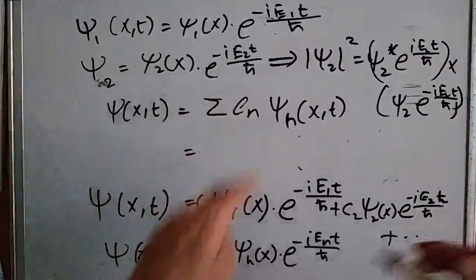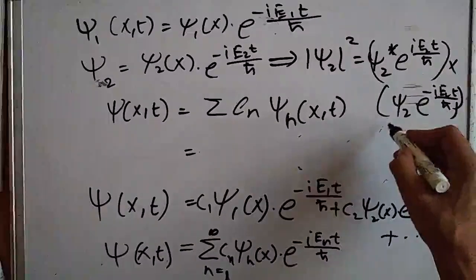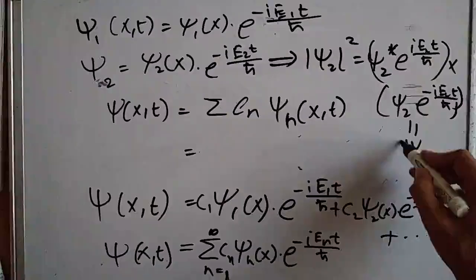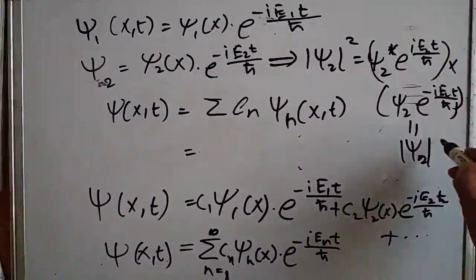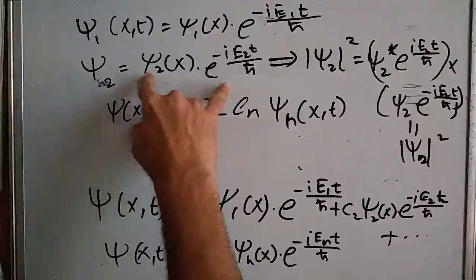Okay, so we can see that this factor cancels out and we are left with mod psi 2 squared.